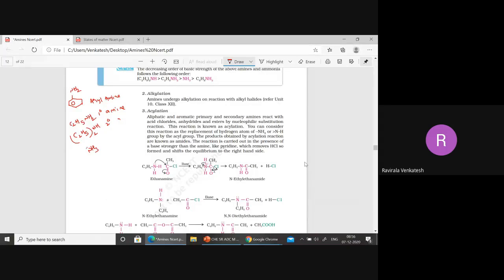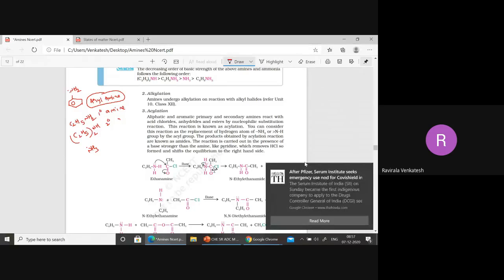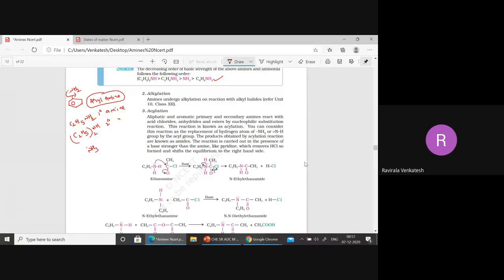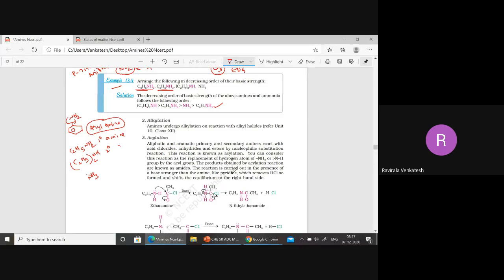Already I told you, aryl amines are less basic than ammonia or primary amines, any amine, because of the resonance. They didn't mention either gas state or aqueous state.